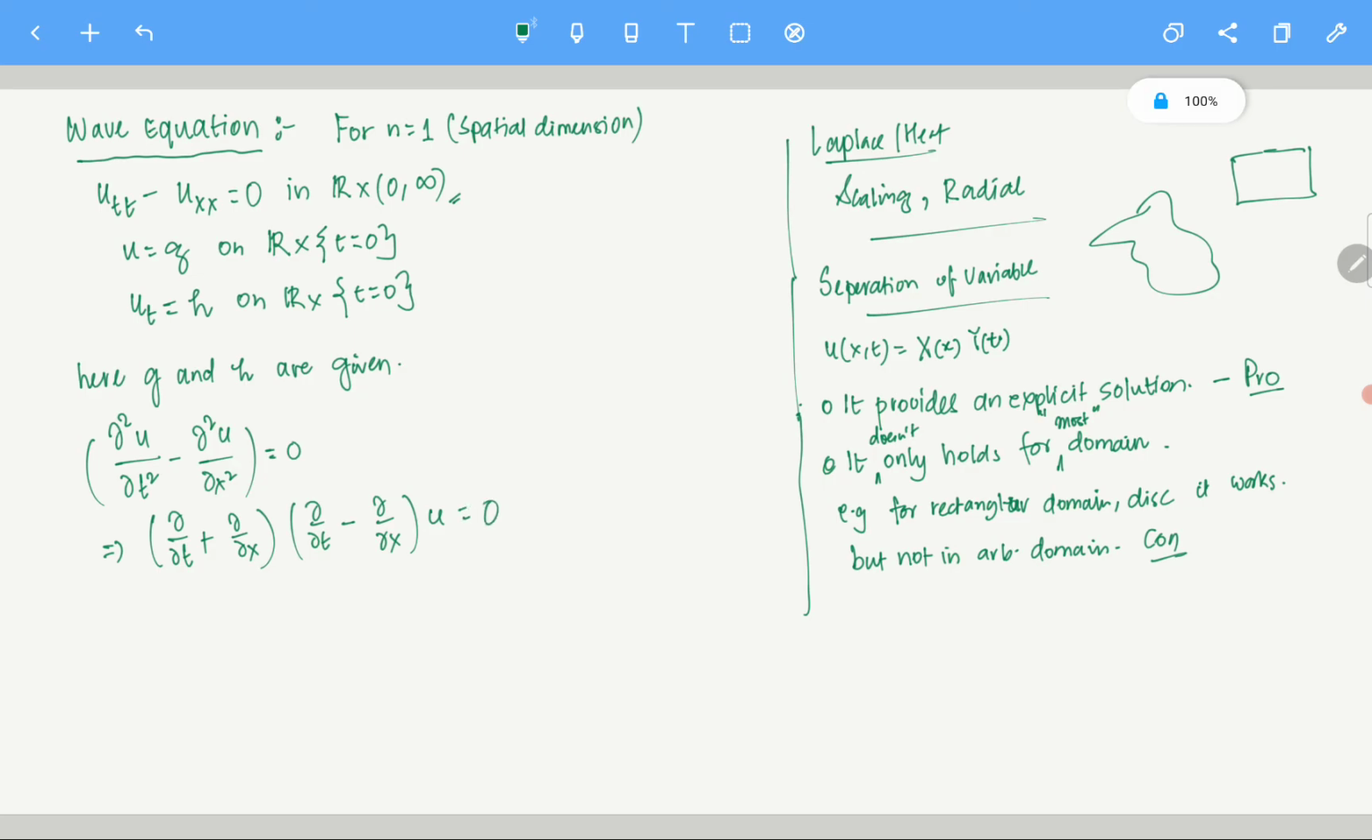So what I am going to do is break this operator. You can think of it like this: del 2 del t square minus del 2 del x square acting on u is 0. So that's an operator. What is an operator? An operator takes a function and gives you back another function. Here it is taking a u and giving you back another function, 0. The 0 function, not the number 0. Everywhere it is 0.